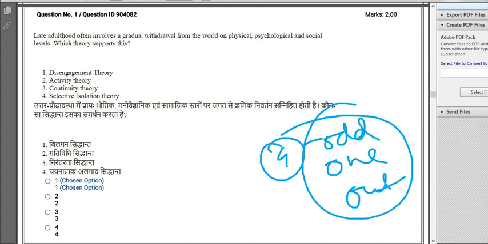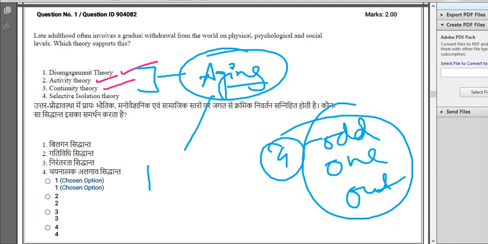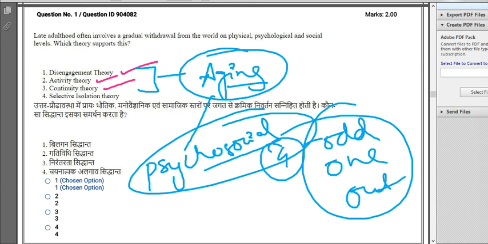Apart from that, these theories, disengagement theory, activity theory, and continuity theory, have their roots in aging. These are all psychosocial theories on aging. They are related with how people develop when they are aging.